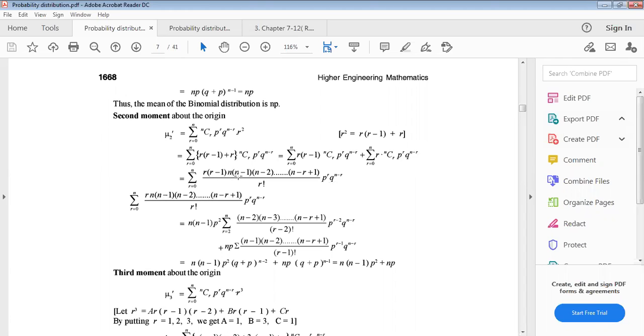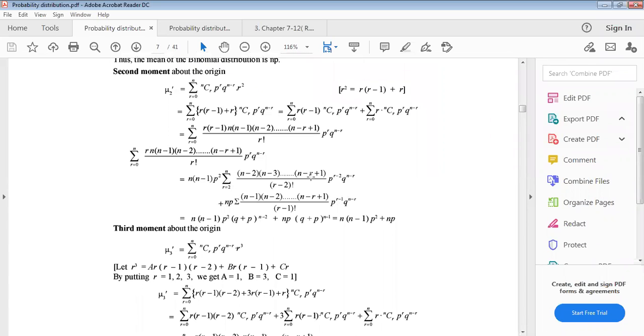Now n into n minus 1 taking in first, then taking p square from this p. If we take p square from this p, then we have to write p to the power r minus 2. Okay, p square into p to the power r minus 2 gives only p to the power r. Base same, power adding, then p to the power r minus 2. P to the power r becomes p to the power r minus 2 when we take p square as common. Then it will start from n minus 2. Now if we take p, then this p to the power r will become p to the power r minus 1. Just all are same. Okay, just np.